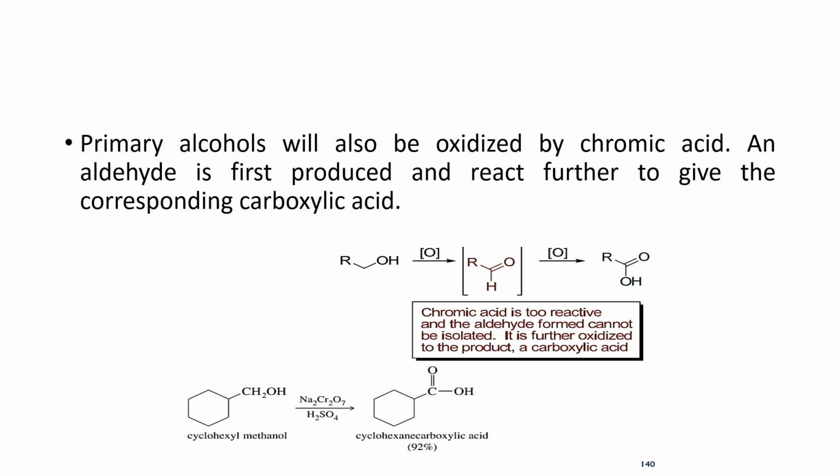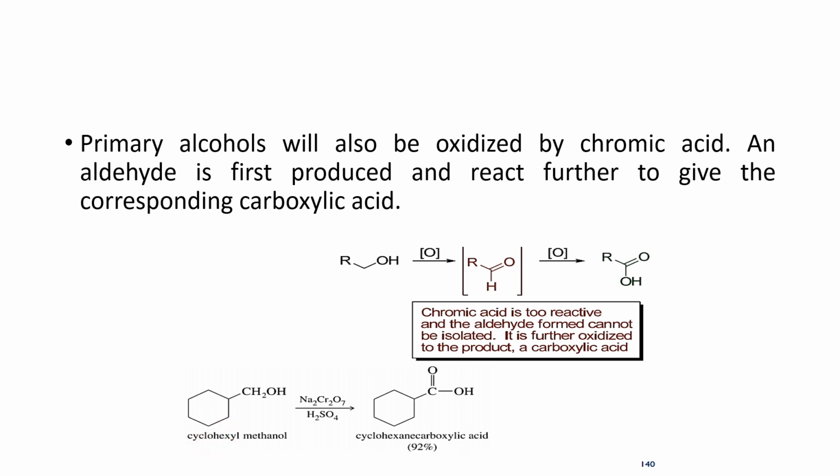Now class, after secondary alcohol, let's discuss primary alcohol. Primary alcohol on oxidation in the presence of chromic acid is responsible for the production of aldehyde. This aldehyde on further oxidation, in the presence of nascent oxygen, is responsible for the production of carboxylic acid. For example, in this example we have cyclohexyl methanol.